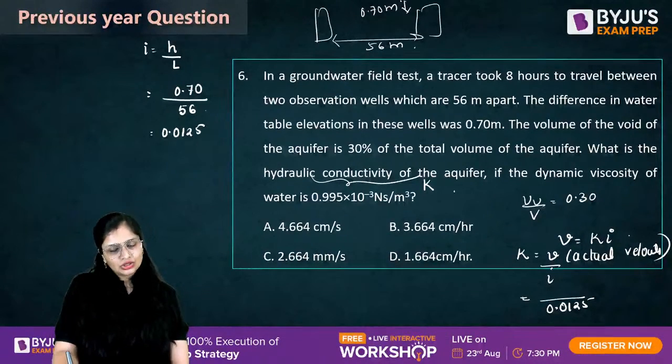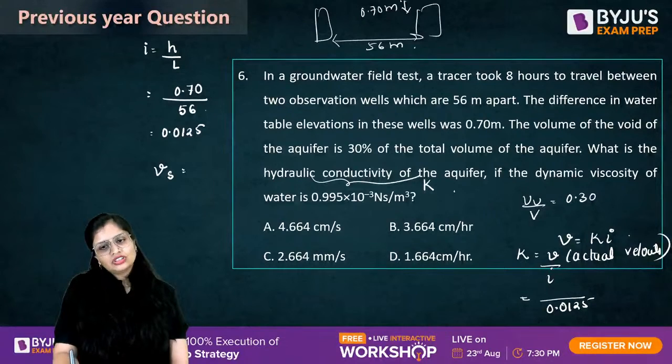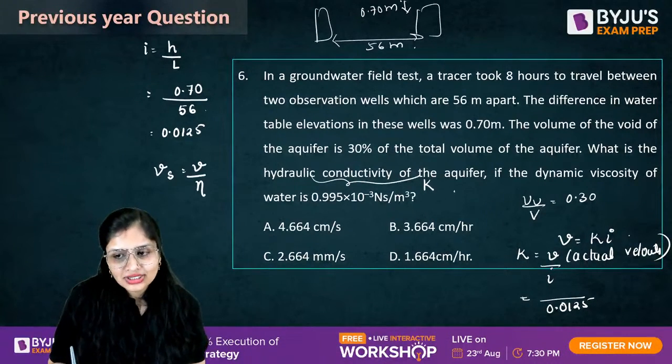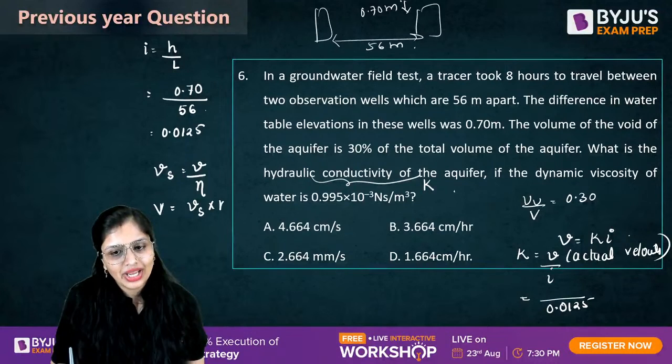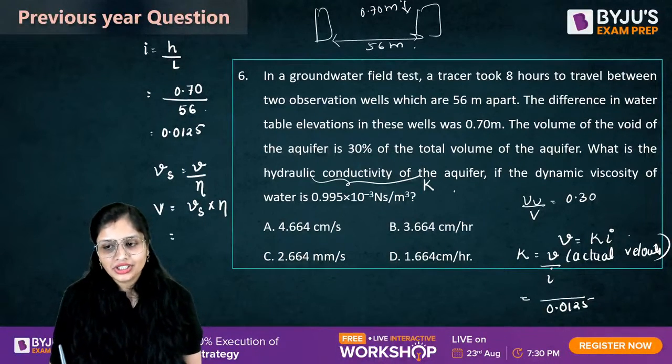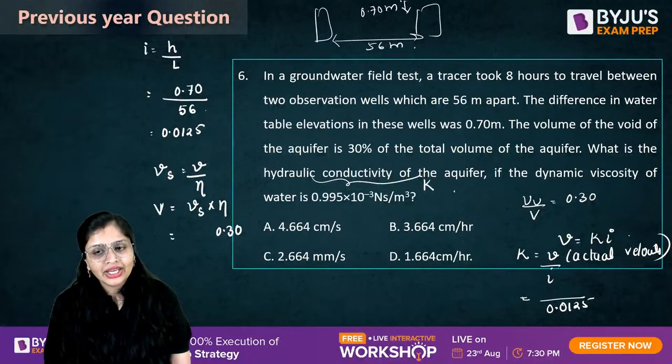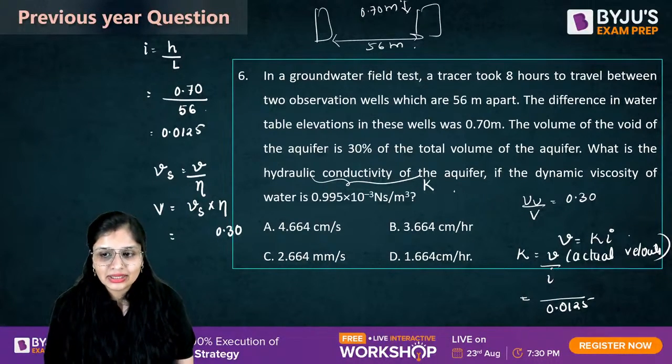Can you calculate actual velocity? Seepage velocity is equal to actual velocity by porosity. Porosity in the question you already know. You need to calculate actual velocity, which will be Vs into n. Seepage velocity you don't know. Porosity I know, that is 0.30. Now what I need to calculate? I need to calculate seepage velocity.